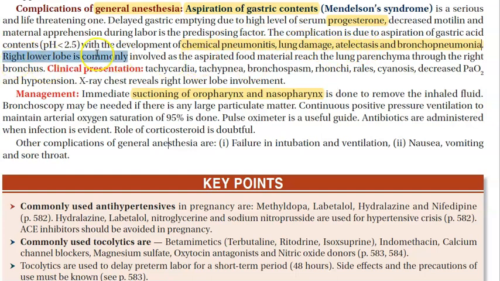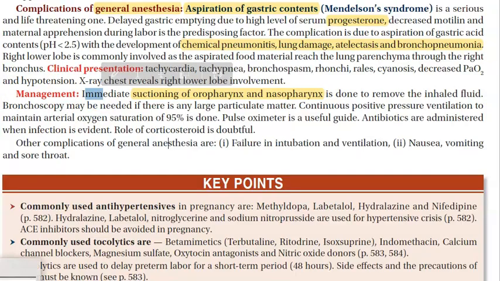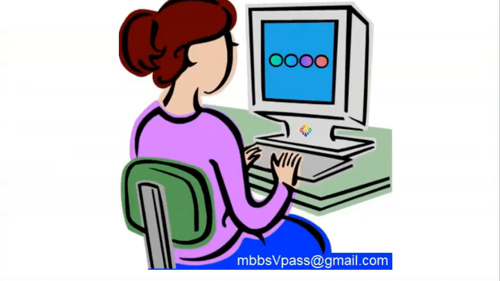So why is the right lower lobe involved? Because the aspirated food material reaches the lung parenchyma through the right bronchus. To the right bronchus, it is easily able to reach, okay? Now, how will you manage this person? So guys, we are moving on to the management of Mendelson's syndrome.